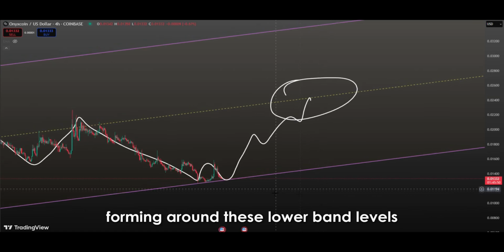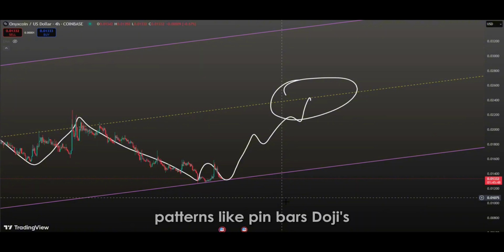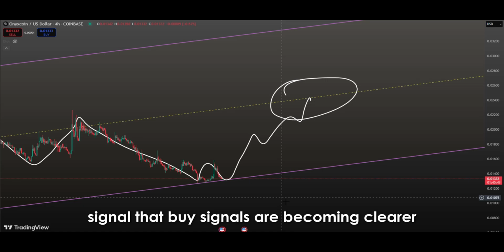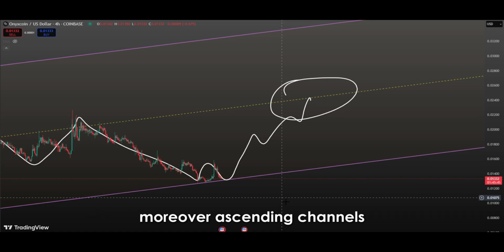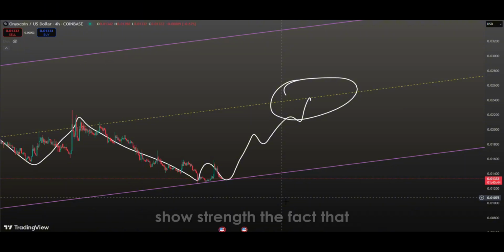Candlestick patterns forming around these lower band levels can be early indicators of a reversal. Patterns like pin bars, dojis, or bullish engulfing candles signal that buy signals are becoming clearer. Moreover, ascending channels indicate that the overall market structure remains bullish and that buyers continue to show strength.